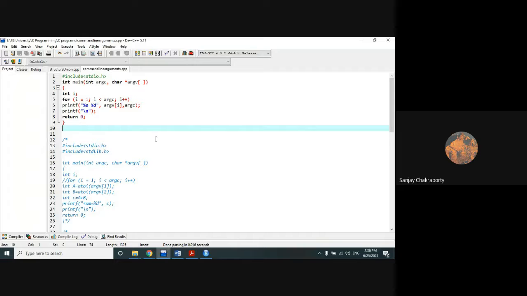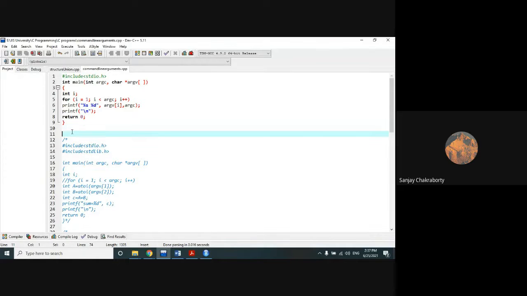We cannot use command line argument programs in case of this C++ compiler, because it will not give you such an environment where you can give input in the command line. But in the GCC compiler, if anyone of you is using a Linux or Unix environment to run your C code, you can definitely use command line arguments. That is the most important compiler by the help of which you are able to understand command line arguments, right?